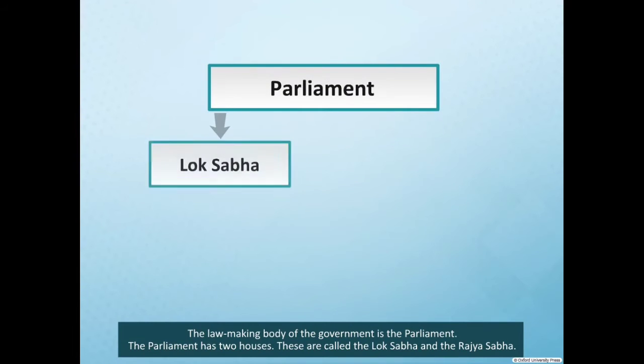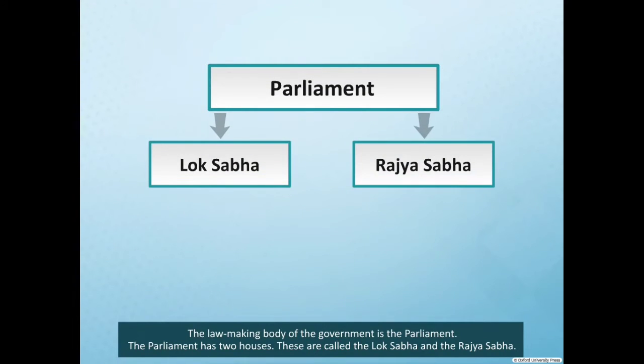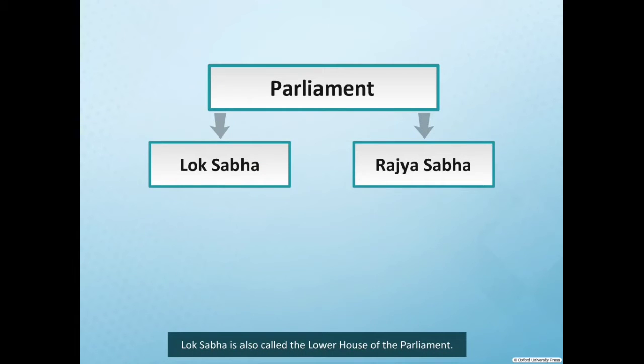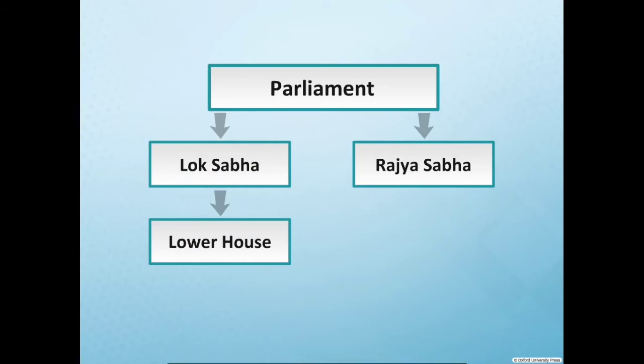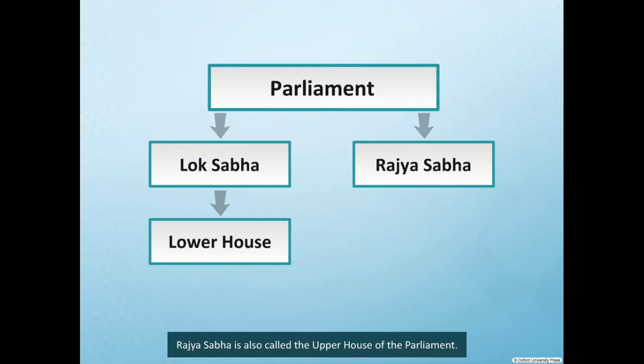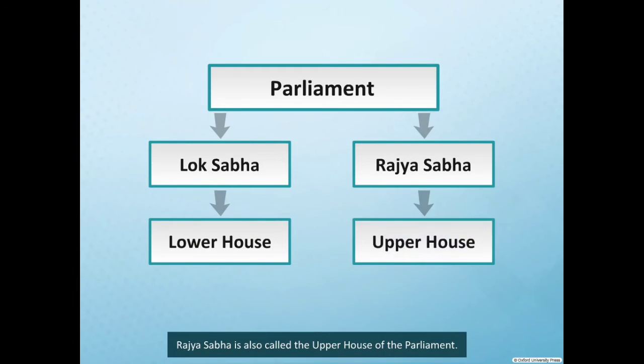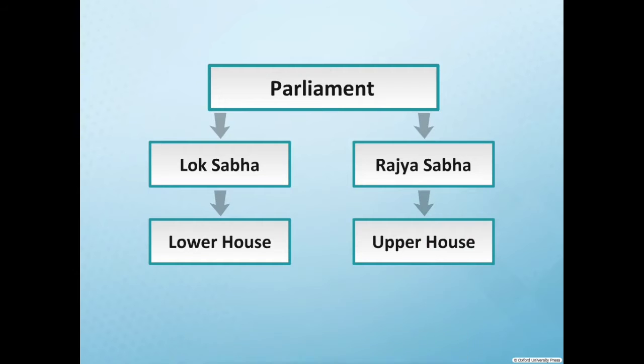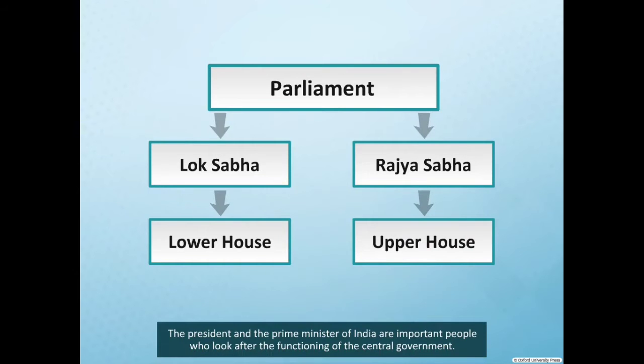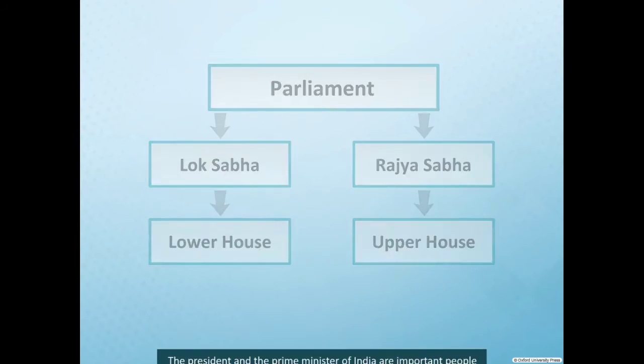These are called the Lok Sabha and the Rajya Sabha. Lok Sabha is also called the lower house of the Parliament. Rajya Sabha is also called the upper house of the Parliament. The President and the Prime Minister of India are important people who look after the functioning of the central government.